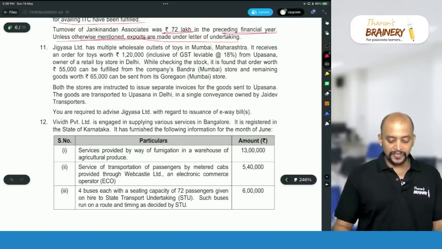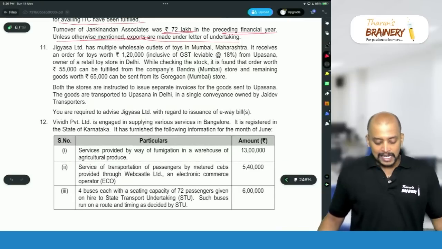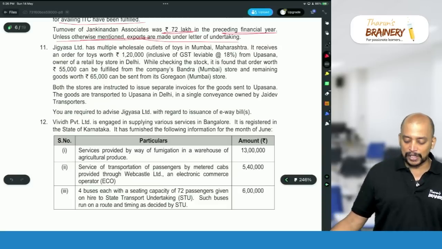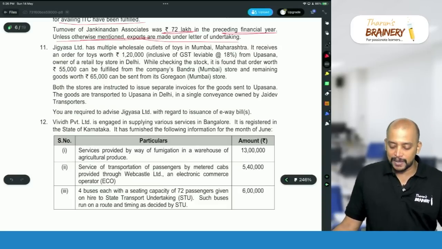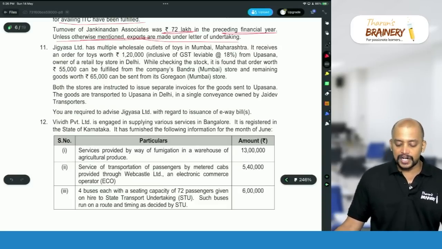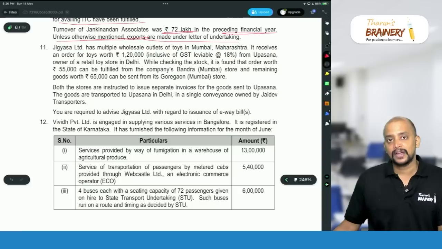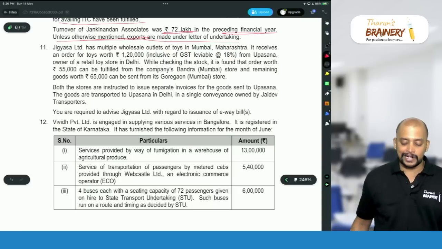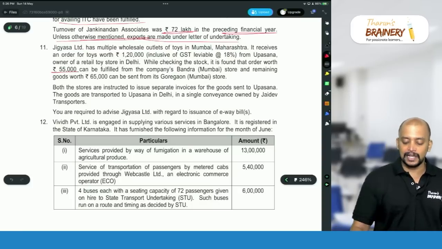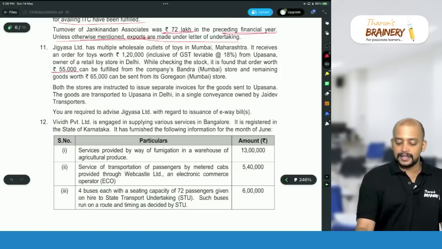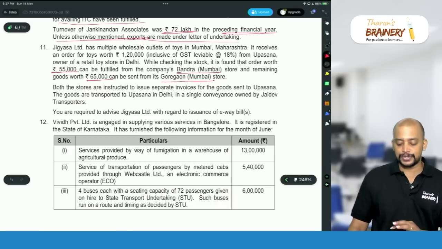so chances are there. Then question number 11, Jigyasa Limited has multiple wholesale outlets of toys in Mumbai, Maharashtra. It receives an order for toys worth rupees 1,20,000 inclusive of GST, leviable at 18%, from Upasana, owner of a retail toy store in Delhi. While checking the stock, it is found that order worth rupees 55,000 can be fulfilled from the company's Bandra, Mumbai store, and remaining goods worth 65,000 can be sent from Goregaon, Mumbai store.